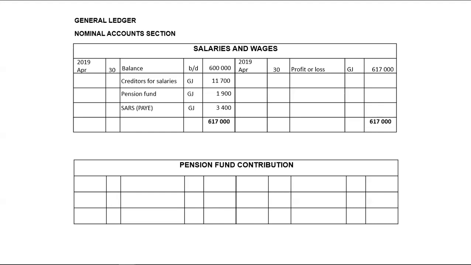When it comes to pension contribution, it was already amounting to 76,800. We are going to add what was contributed by us, which is twice what the employee contributed, and that was 3,800. Our total pension fund contribution expense will be 76,800 plus 3,800, giving you 80,600.